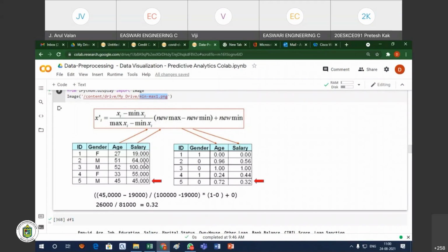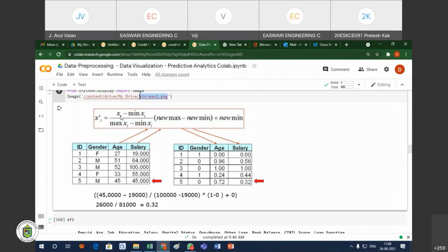So I am going to normalize the data. The minimum value, 19,000, I am going to fix as 0. The maximum value I am going to fix as 1, so that means 1 lakh is treated as 1. Whatever the rest of the values are, they should be in the range of 0 to 1 only. So I want to normalize the value 45,000.